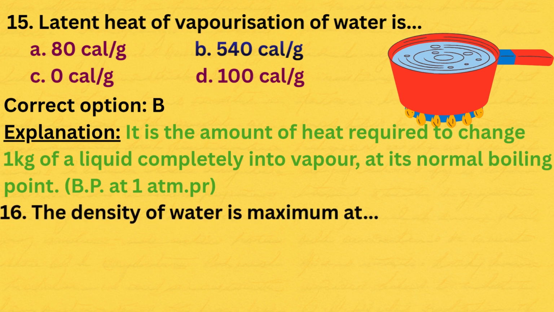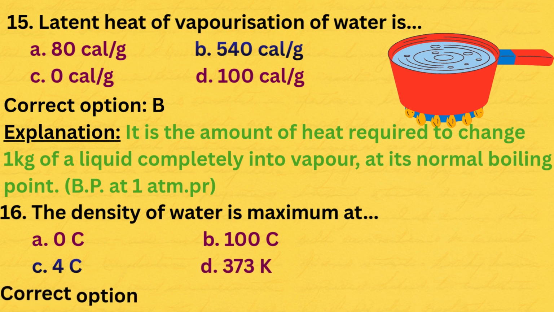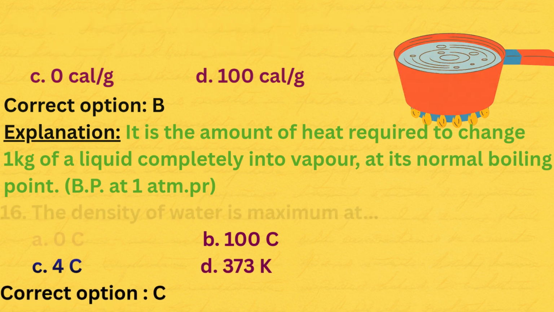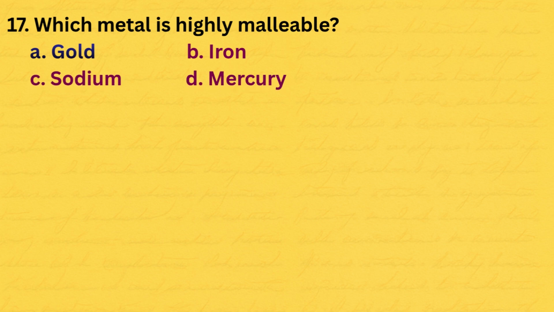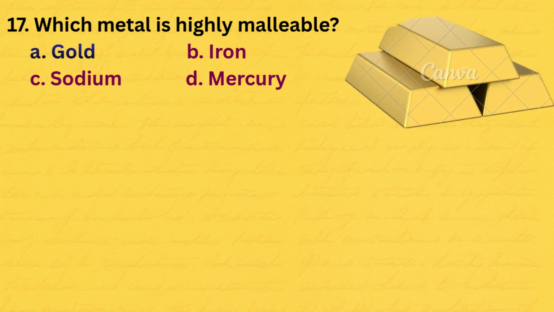16. The density of water is maximum at A. 0 degree Celsius, B. 100 degree Celsius, C. 4 degree Celsius, D. 373 Kelvin. Correct option is C. 17. Which metal is highly malleable? A. Gold, B. Iron, C. Sodium, D. Mercury. The correct option is A.